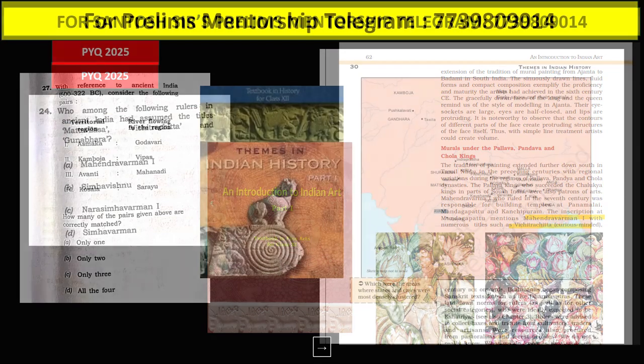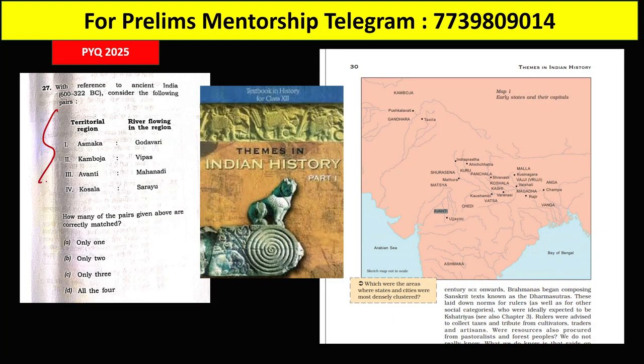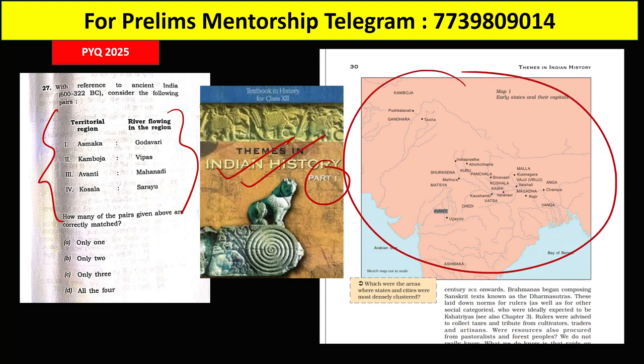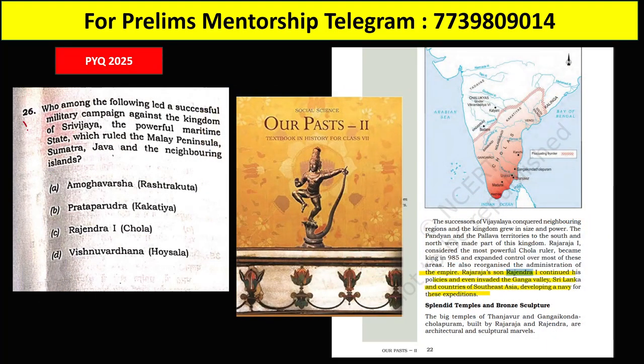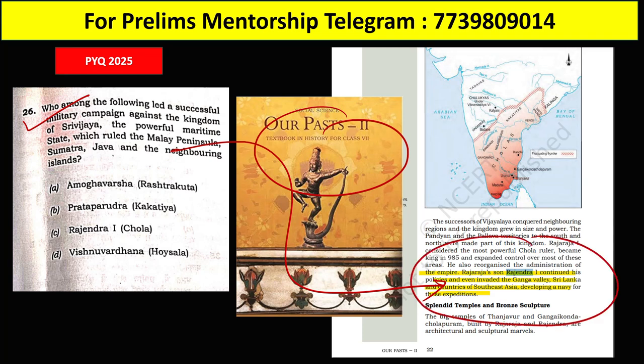They are very useful. Next, guys, you can see this map-based question. Every year UPSC is asking a map-based question. This was also taken from Themes in Indian History Part 1. You can see exactly word to word, each and every location has been given here. Next, guys, you can see here, who among the following rulers led a successful military campaign. Again, that is also taken from our Part 2, Rajendra, son of Rajaraja, Rajendra I, Southeast Asia.